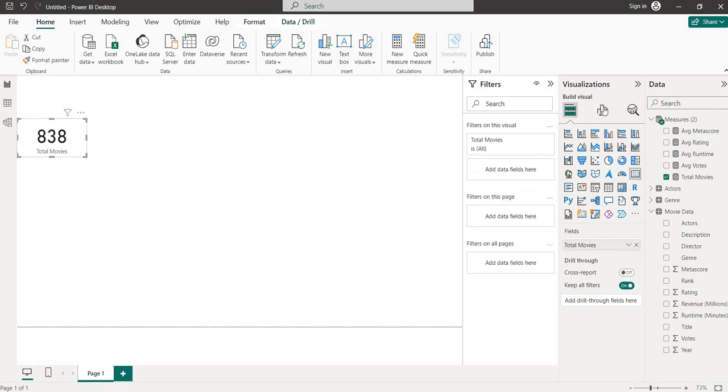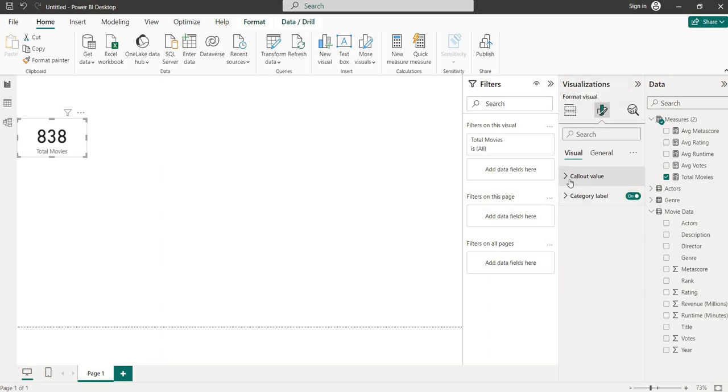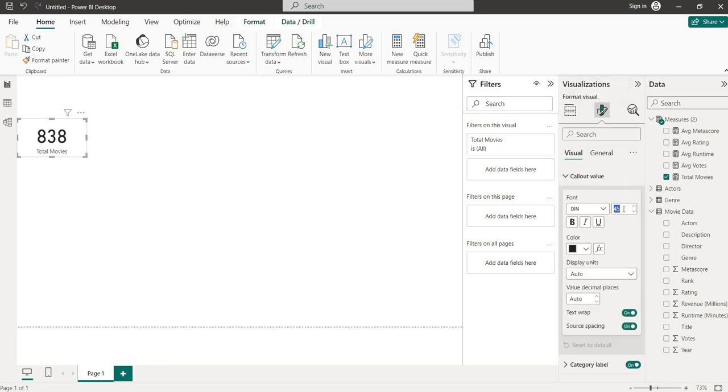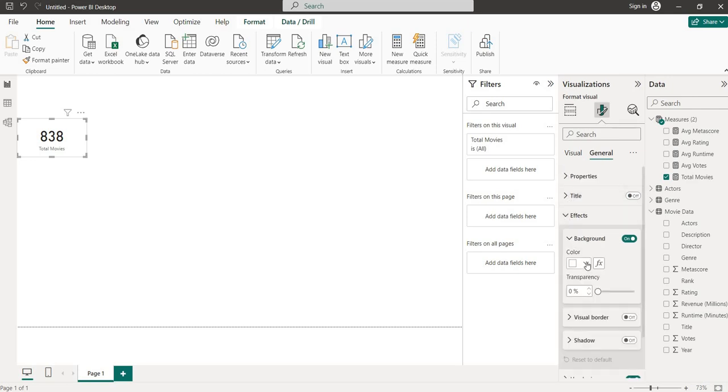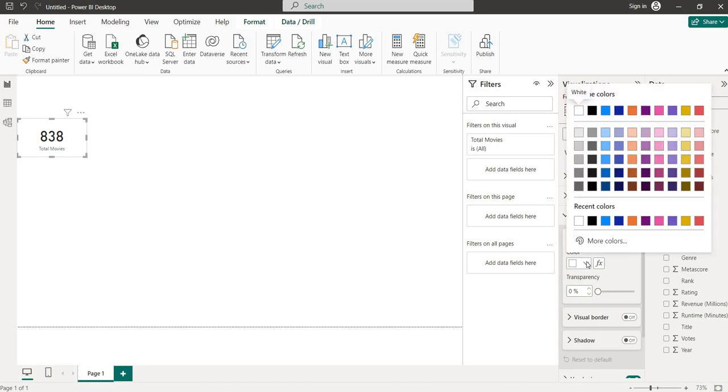Now let me first see the total movies and make some changes. Let's do 35. Okay, 838. Then I can remove this. No, let it be, but let me change the size to 10. Okay, it is good now. Then title, no, there is no need for a title. Effects, background, let's do some light grayish.